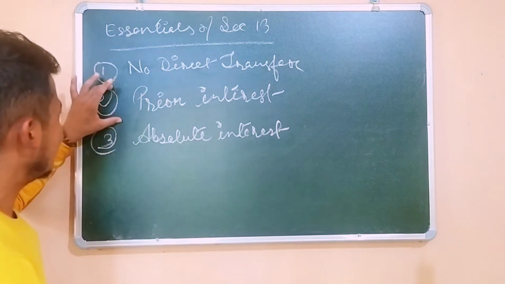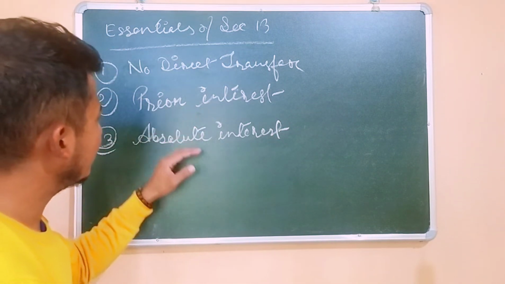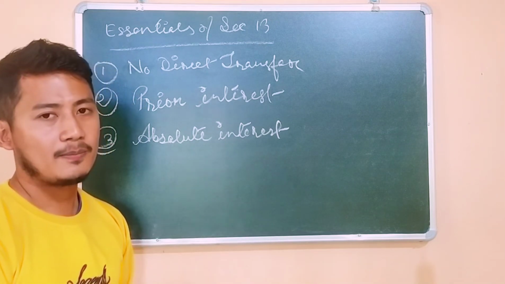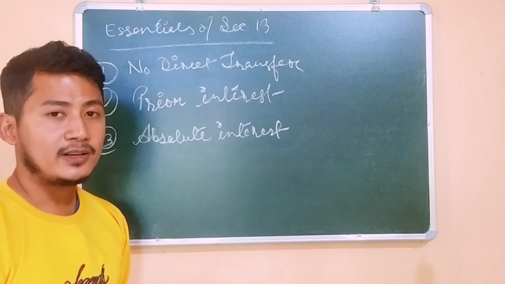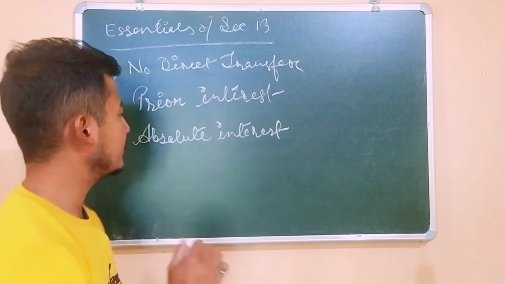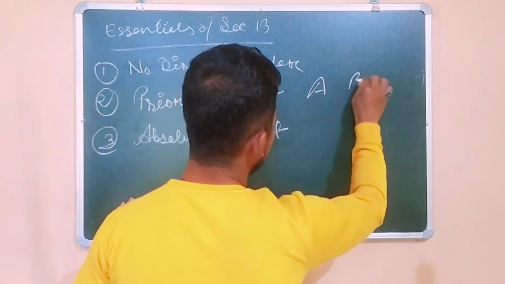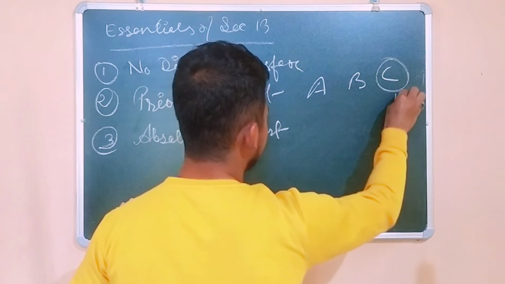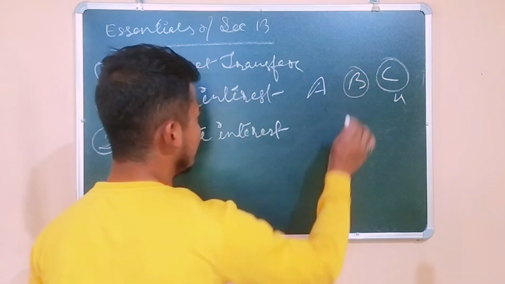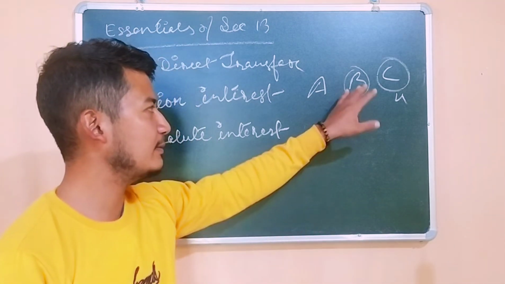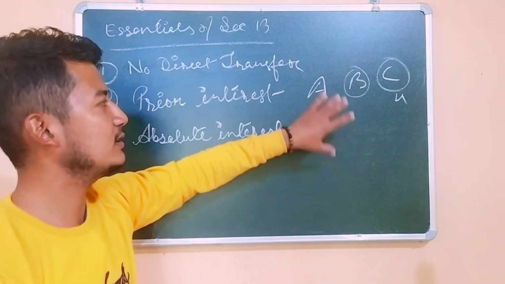The second thing is the prior interest. The transferor has to create a prior interest. As in the example of A, B, C, C is unborn, so the prior interest is with B. B will have the prior interest in the property, and throughout his life he can enjoy it, whatever condition A has laid down.